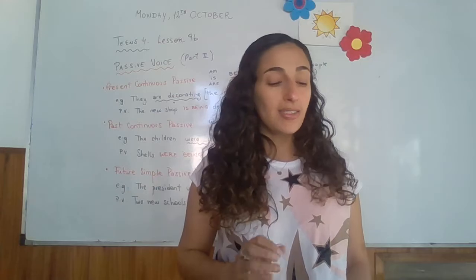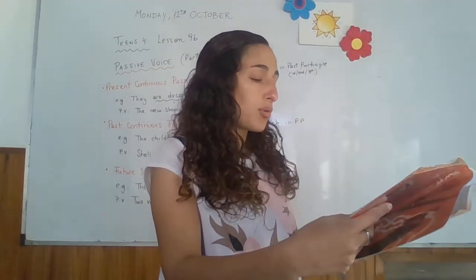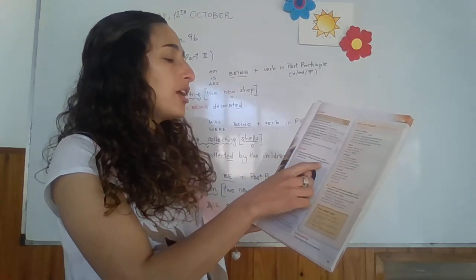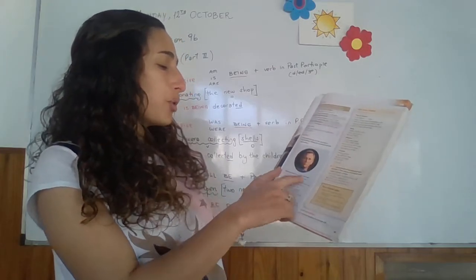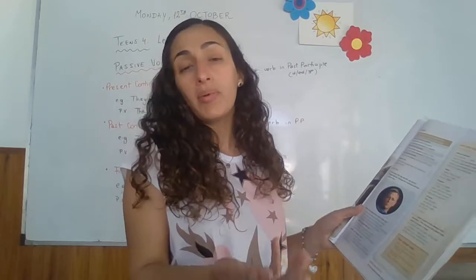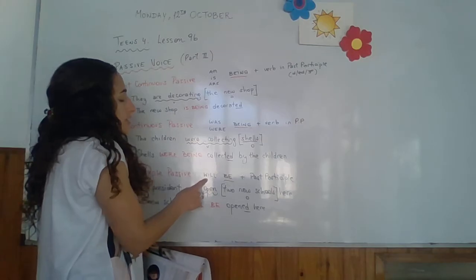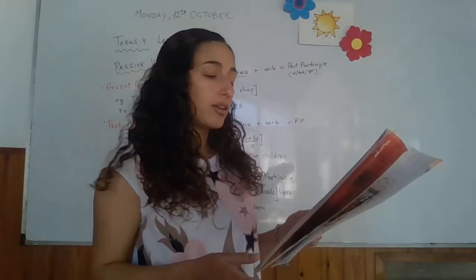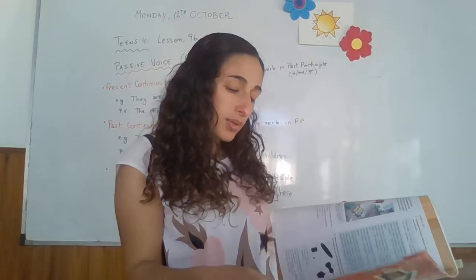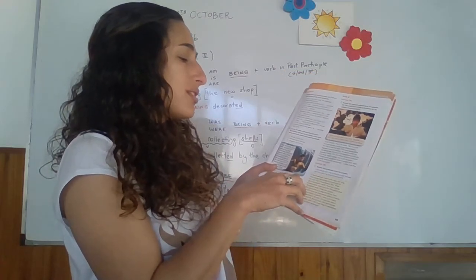Well, to revise this, you're going to work on page 81 from the student's book. You're going to do exercise number 3. Read about the day the film was shot in Regent Street. Change the sentences into the passive form. So you have to rewrite all the sentences into the passive. Remember that if it is negative, you have to use the verb to be in a negative. In this case, it will be won't. Yes? Then on page 105, lesson 9b, you've got a text here, a paragraph. Rewrite the paragraph using the passive.